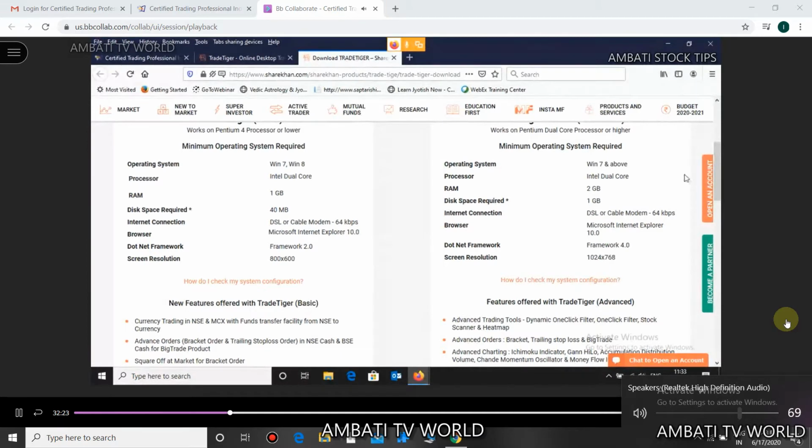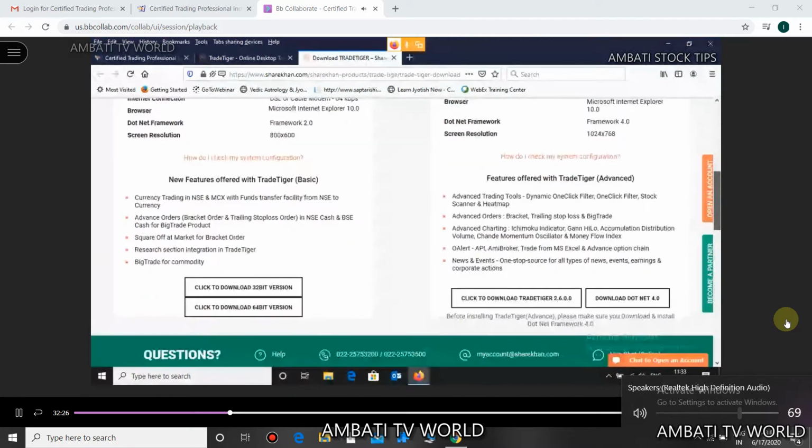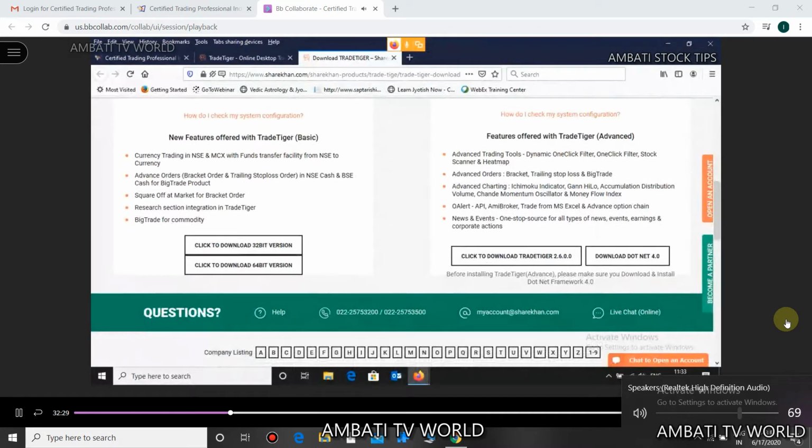Now guys, there is one very important announcement that I want to make here. If you are using an old laptop or an old desktop, then you need to download and install the .NET 4.0 version. If you are using a relatively new laptop or desktop, no need to download it because it's pre-installed with Windows. But if you are using an old laptop, you need to download .NET 4.0, otherwise this Trade Tiger will not work.